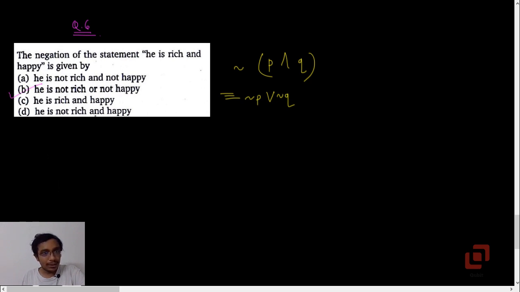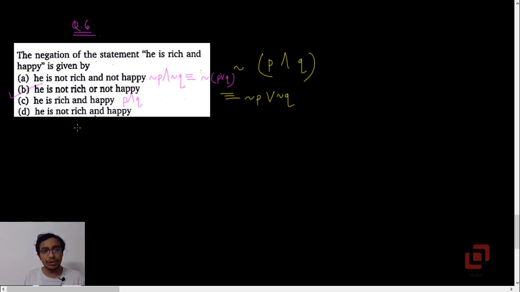Now let's also write down the symbolic representations of the other options. Let's start with A. He is not rich and not happy. So this is negation P and negation Q, which is negation of P or Q, right? C is the given proposition itself, and D is he is not rich and happy.